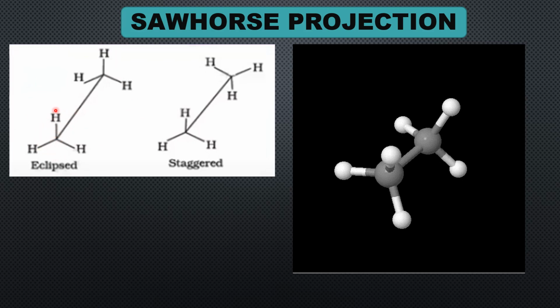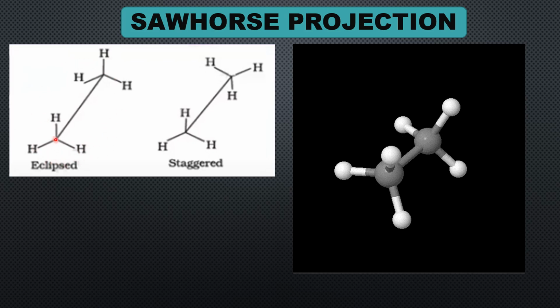Now this is the sawhorse projection of ethane, and in this projection you can see the three C-H bonds in the front carbon and the three C-H bonds in the back carbon are exactly one behind the other. That means they are eclipsing. Therefore, this is called the eclipsed conformation of ethane.